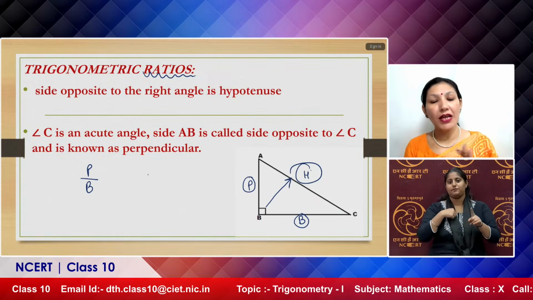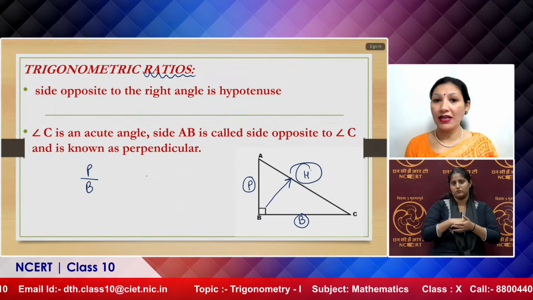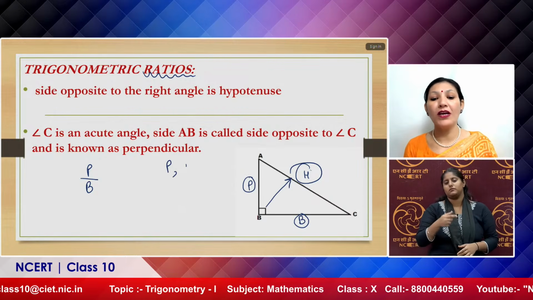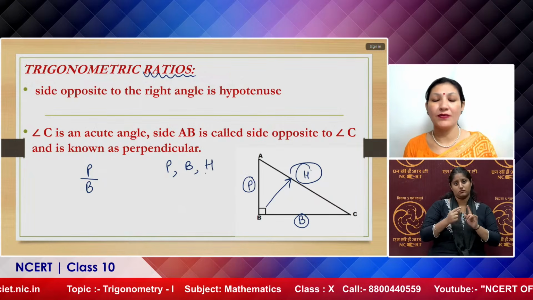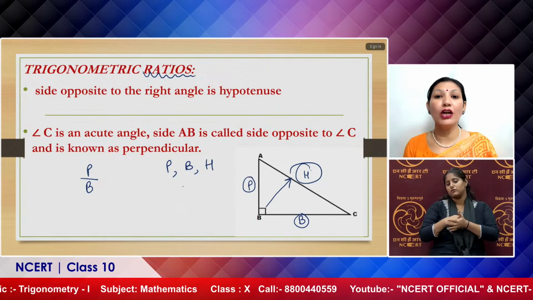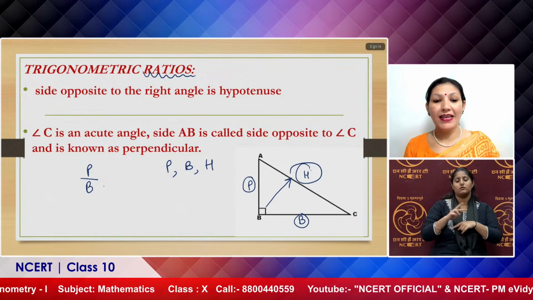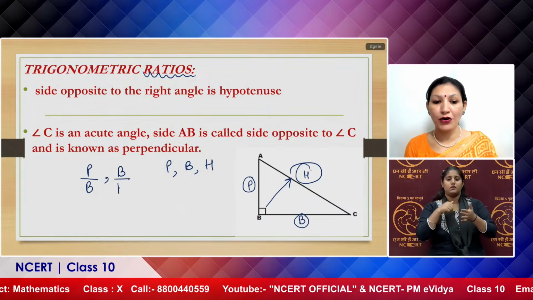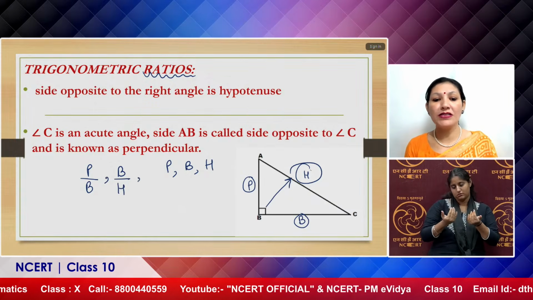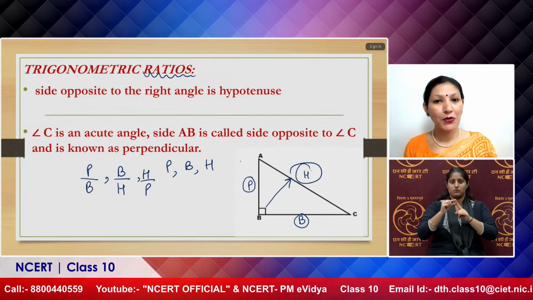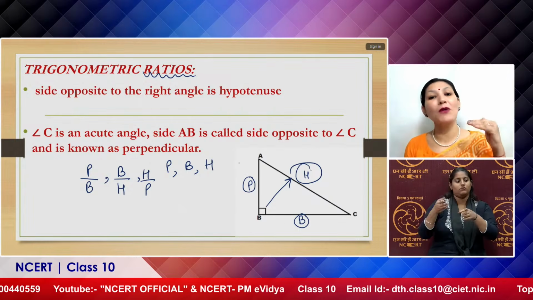You can also comment in the chat box, or comment later, what possible ratios can be there if you take two sides at a time from perpendicular, base and hypotenuse. Like perpendicular upon base, similarly base upon hypotenuse can be there, hypotenuse upon perpendicular can be there, perpendicular upon hypotenuse can be there, hypotenuse upon base can be there.